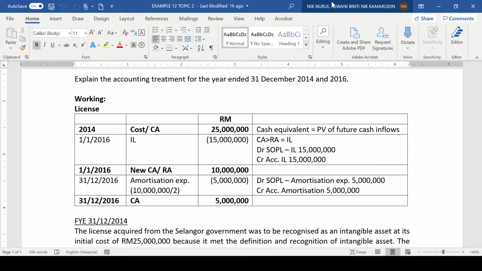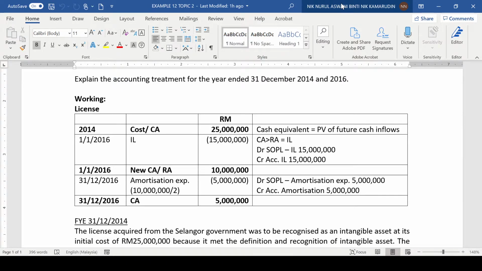Therefore, they perform an impairment test and determine the recoverable amount. So what happened here? The carrying amount is 25 million. The recoverable amount given in the question is 10 million. So the carrying amount is higher than the recoverable amount. Hence, there is an impairment loss of 15 million.